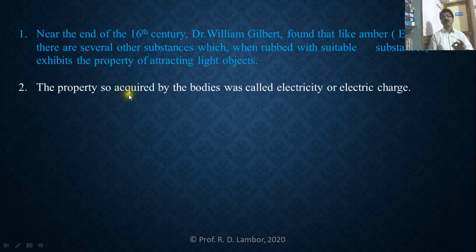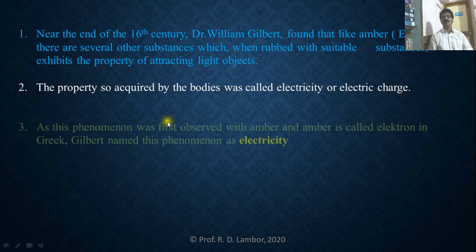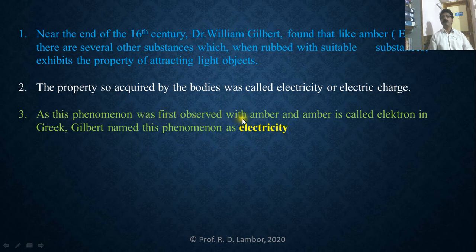And this property acquired by the bodies, the property of attracting light objects, was called electricity or electric charge. Why is that property called electricity or electric charge? Because this phenomenon was first observed with amber, and in Greek, amber is called electron. That's why Gilbert named this phenomenon electricity.